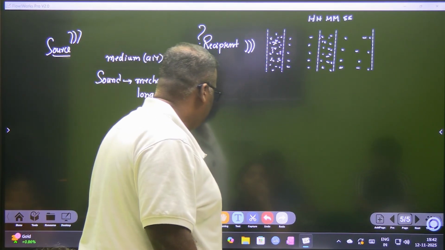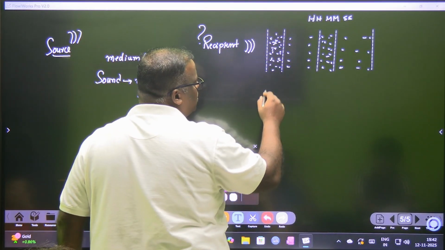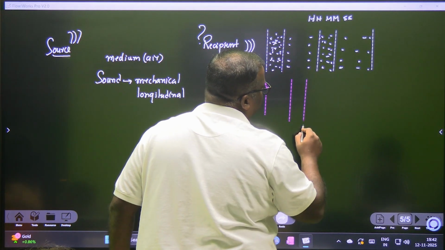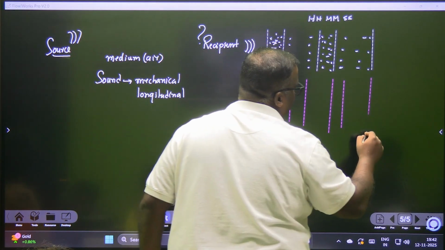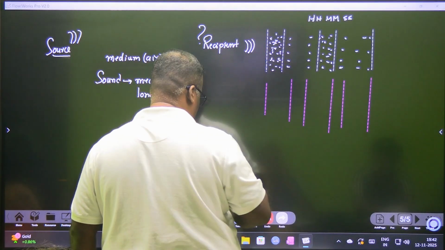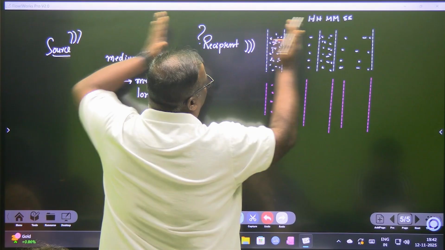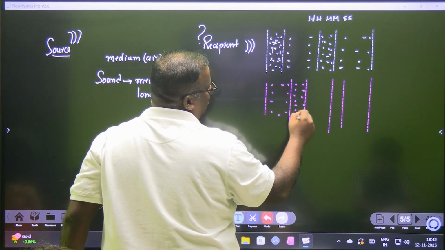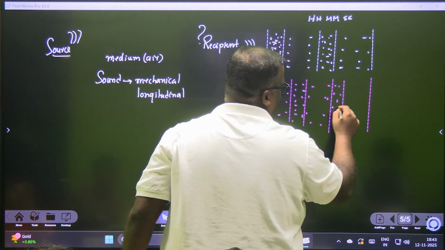Immediately, the next interval, what will you find? The next interval, once they get compressed, they will say, हम क्यों पीसेंगे? हम उन्हें पीसेंगे. Immediately on the next part, you will find that they have become, जैसे ही उनको आपने कुशन को दबाया ना, कुशन एक्सपांड कर गया, and rarefaction will be created here. I hope you have understood now.